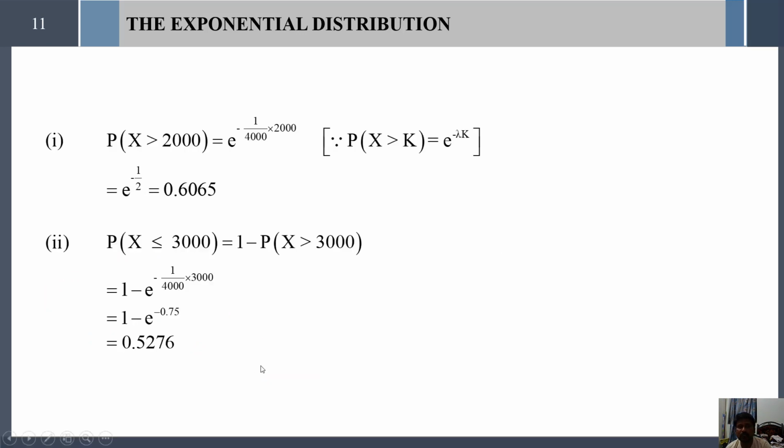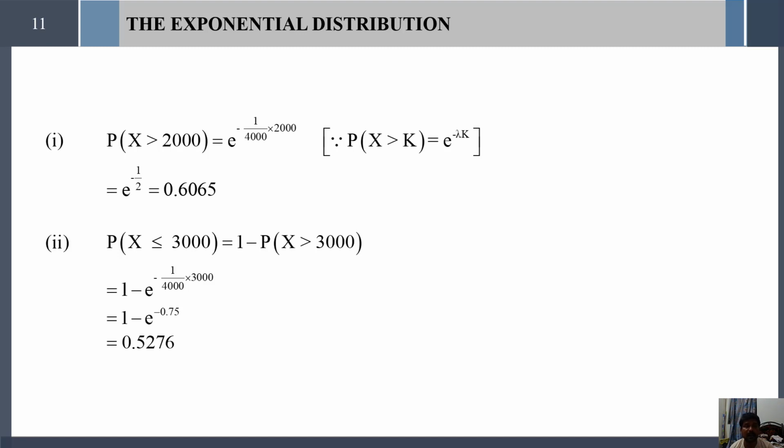And as usual, using this property, probability of x greater than 2,000 is found by substituting 2,000 in this place. So e power minus 1 divided by 4,000, the lambda value, into this k value. Therefore e power minus 1 by 2 is the answer for the first question. Similarly, probability of x less than or equal to 3,000. Here the upper limit has been restricted.